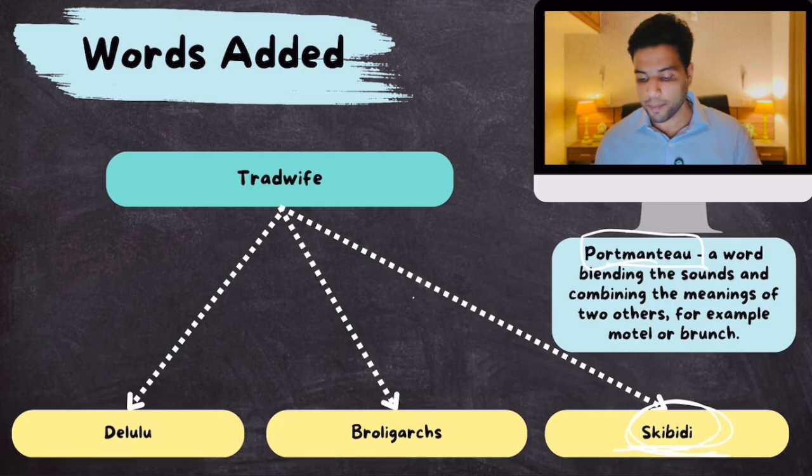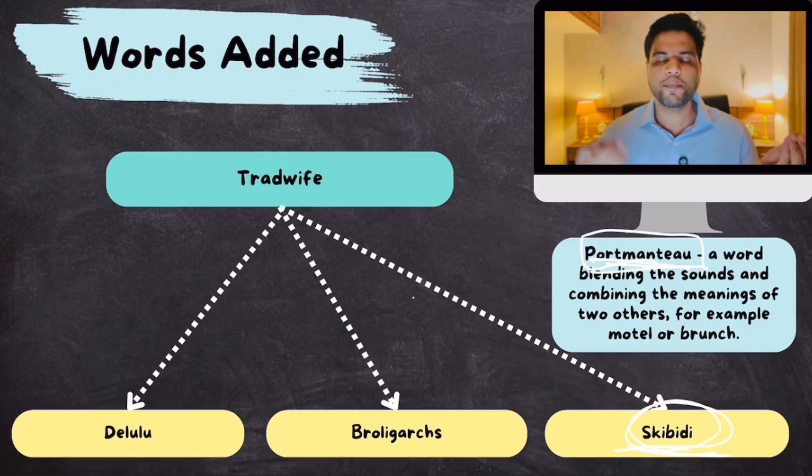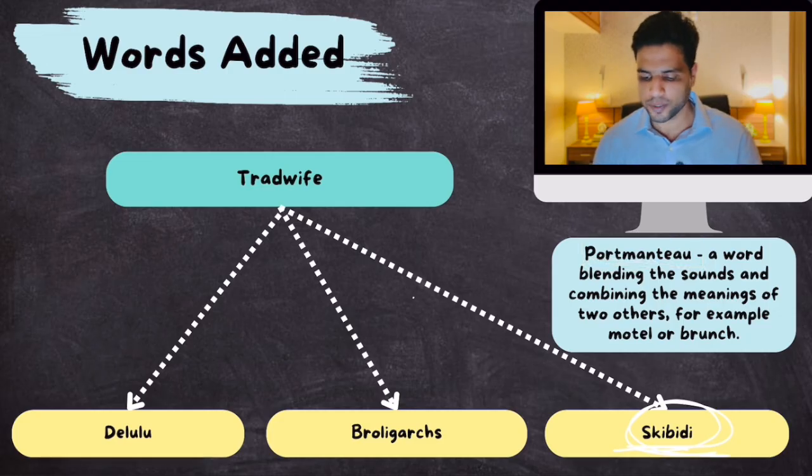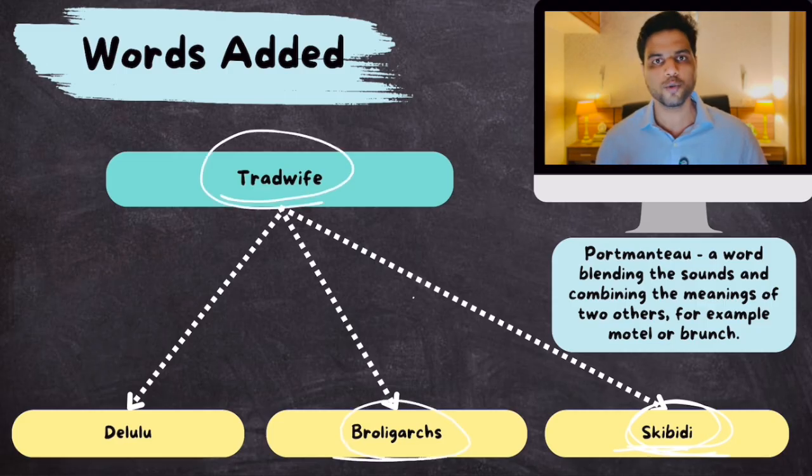Some of these words are portmanteau. Portmanteau are those words which are made by combining two words, like breakfast plus lunch, brunch, right? There are a few words which are created by combining two words. Those are referred to as portmanteau, right? Now, for example, broligarch is a portmanteau, trade wife is a portmanteau. So remember this term portmanteau.